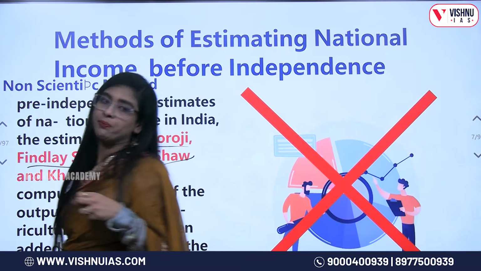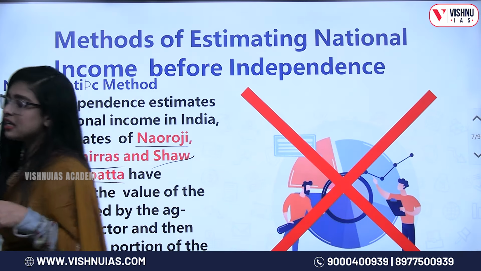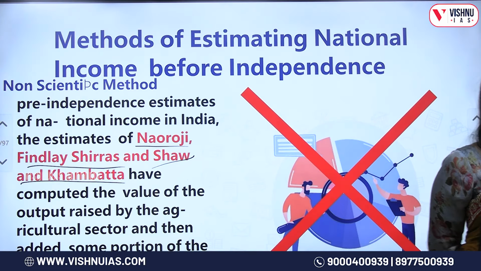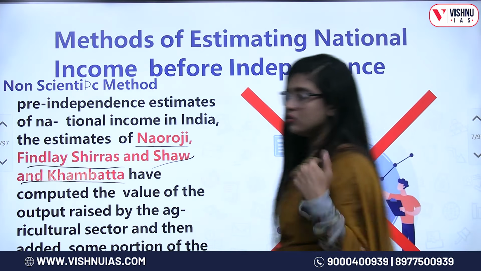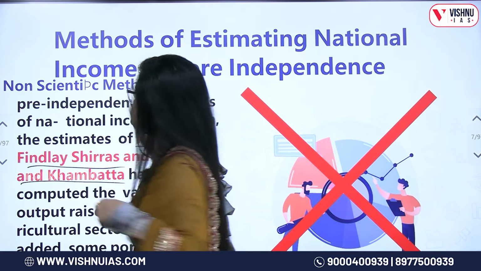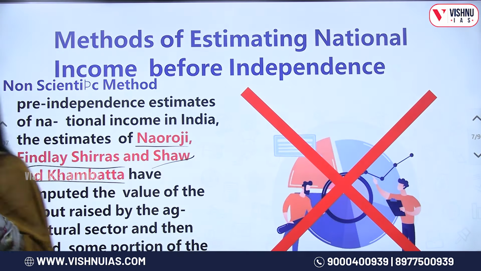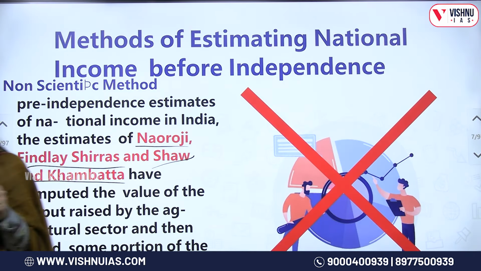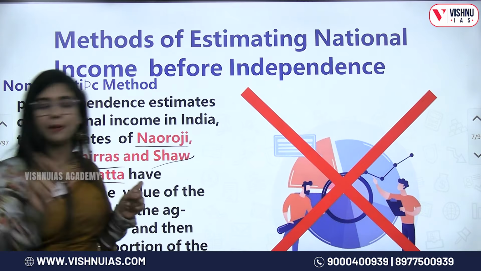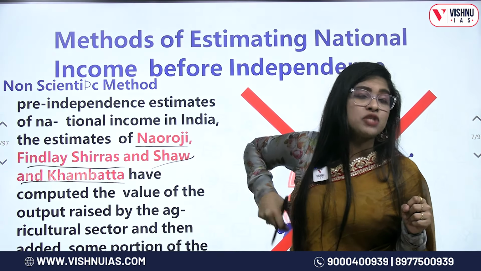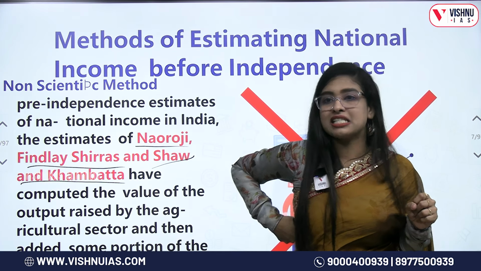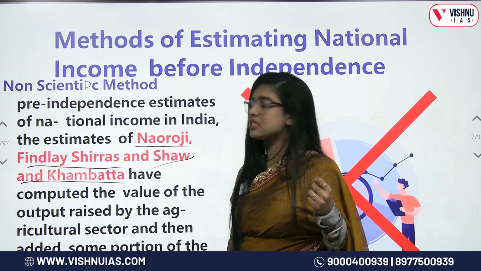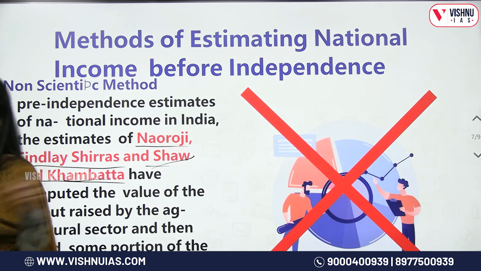Then, Mr. Shaw, Mr. Kambata. You can write, along with Dadabhai Naoroji, various other experts. You listen to what I'm saying and write it, and just don't copy the same thing, okay? Along with Dadabhai Naoroji, various other experts also estimated national income, such as Findlay Shiras, Shaw, Kambata. The online students also, please write what I'm saying, okay? You can just copy the names from here.